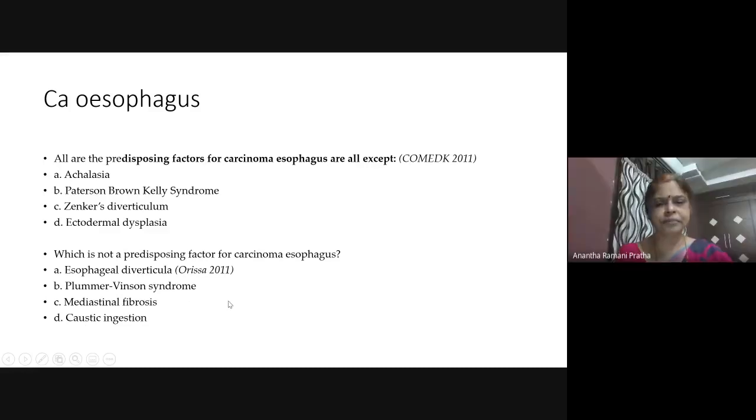What is the answer? Caustic ingestion causes an inflammatory stricture, which is also predisposed to malignant transformation. That is where you have to excise the stricture part also. So here mediastinal fibrosis is the exception. Diverticulum, Plummer-Vinson, caustic ingestion, all three are correct.